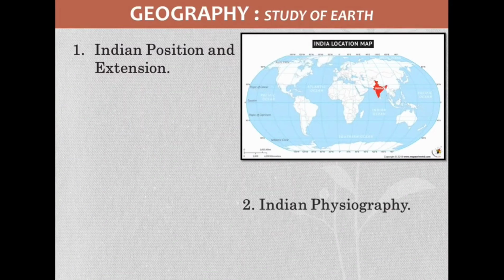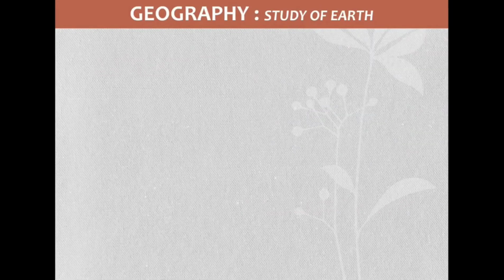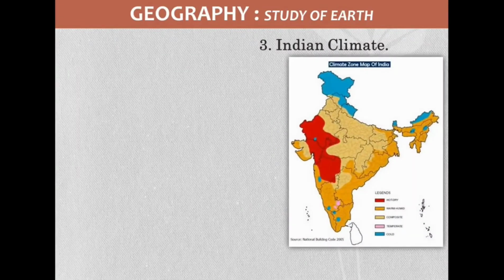The latitude and longitude of India we discuss in this concept. And India's physiography, very importantly, there are 4 divisions in the Indian physiography, that is a concept we discuss in this chapter. And the third one, Indian climate. What type of climate is there in India, and what are the things that influence the Indian climate, that is a concept we discuss.